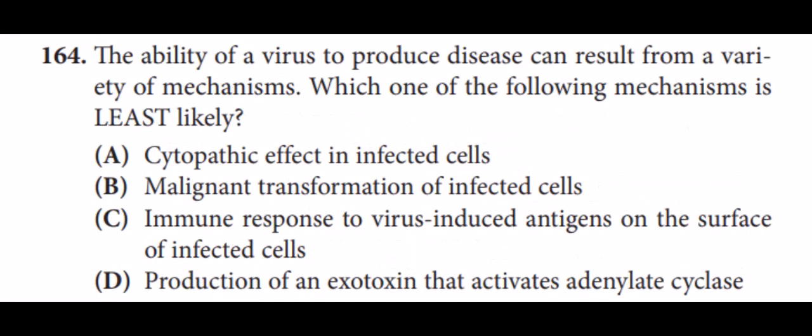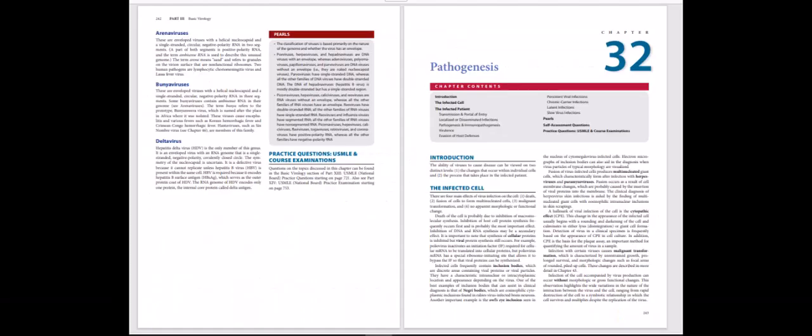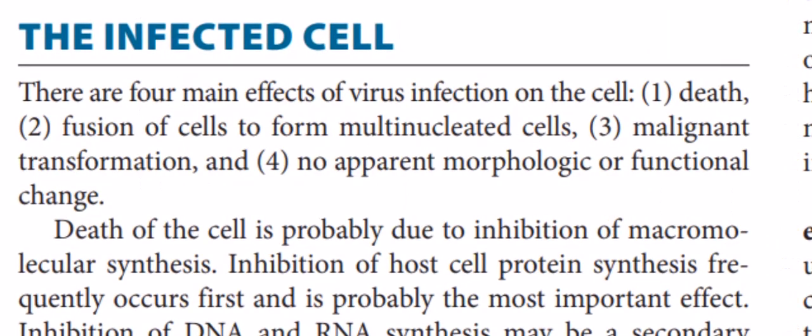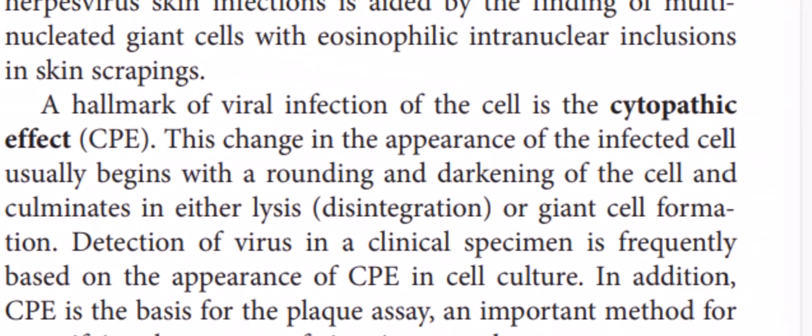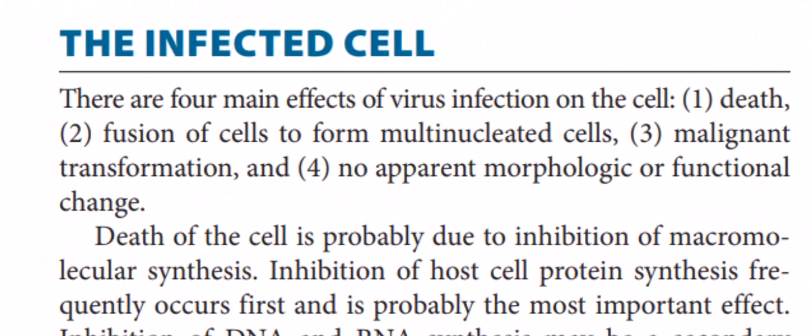Question number 164. The ability of a virus to produce disease can result from a variety of mechanisms. Which of the following mechanisms is least likely? To solve this MCQ, we should have knowledge of virus pathogenicity, that is, how viruses produce disease. Let's turn to page number 243 from the book. There are 4 main effects of virus infection on the cell. Number 1, death, which is also called cytopathic. Number 2, fusion of the cell to form a multinucleated cell. Number 3, malignant transformation. And number 4, no apparent morphological and functional changes.